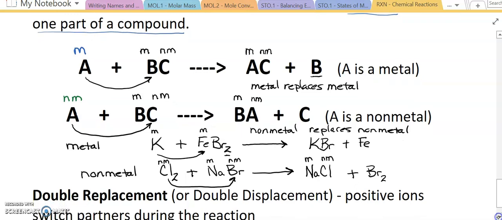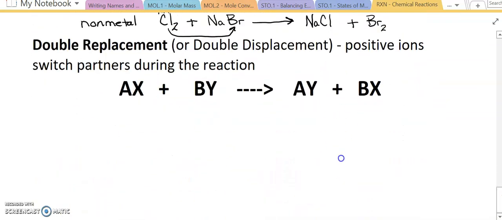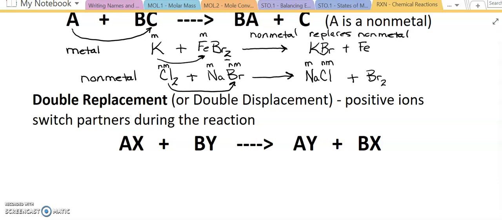And we have double replacement. Double replacement is when a compound changes partners. Sometimes known as double displacement, double replacement is when my positive ions or metals are going to switch partners during the chemical reaction. So in this generic compound formula here, my positive is always going to be in front. It's almost always a metal. And what happens is that positive is going to switch partners.